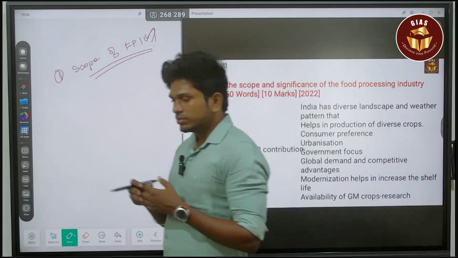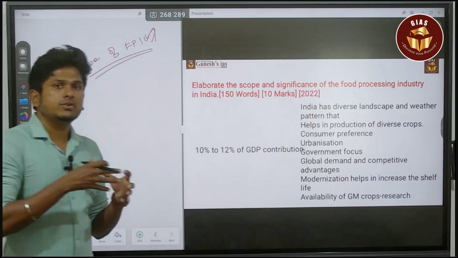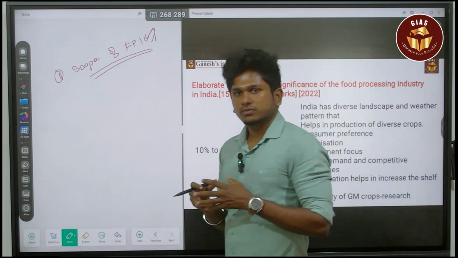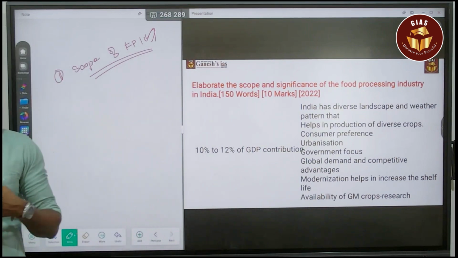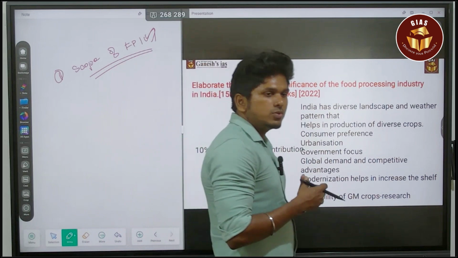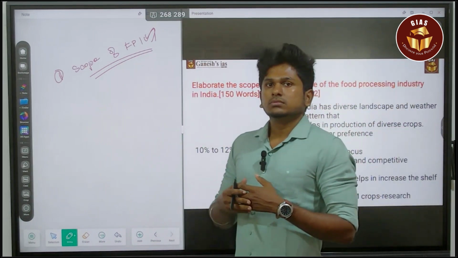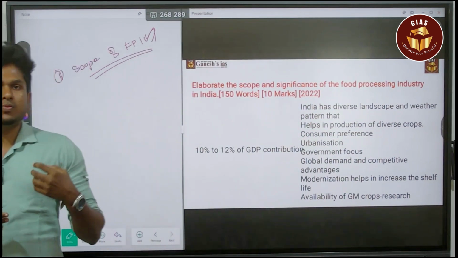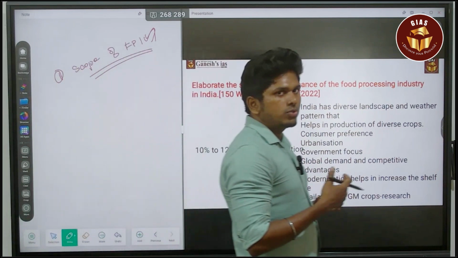And also they are ready to have food for a longer period in their home. They are going to buy the food monthly once, which means grains and vegetables. So in that scenario they are ready to consume processed foods. So food culture is changing, and that is also increasing the scope for the food processing industries in India. That is how you have to say.